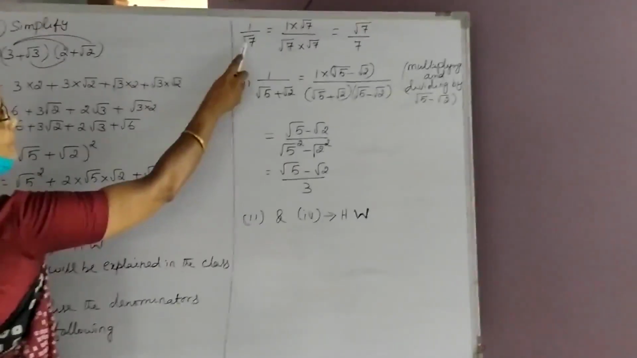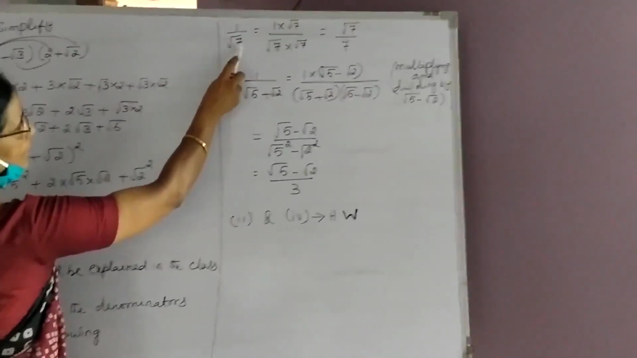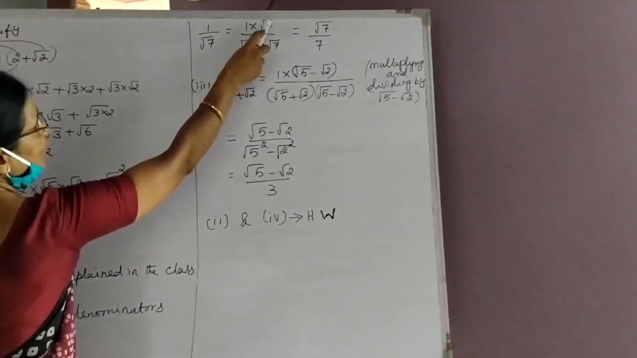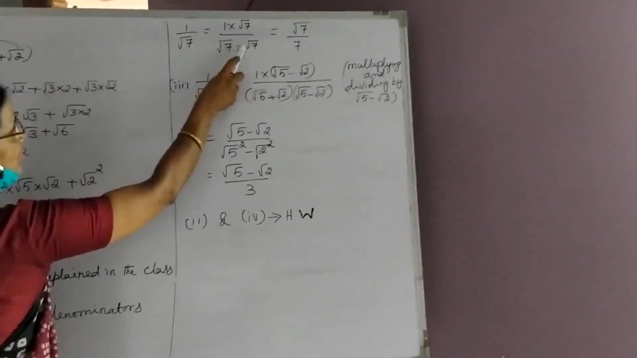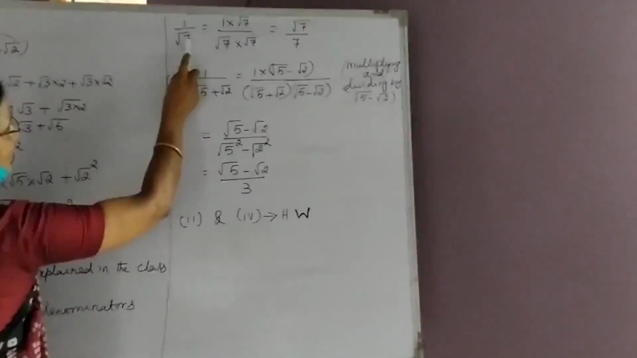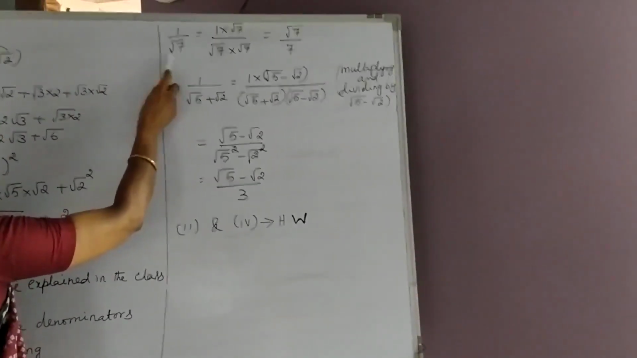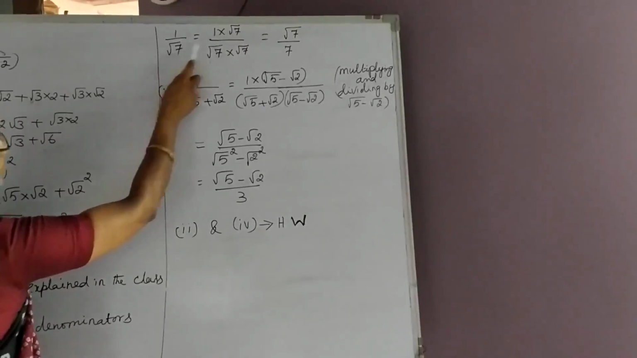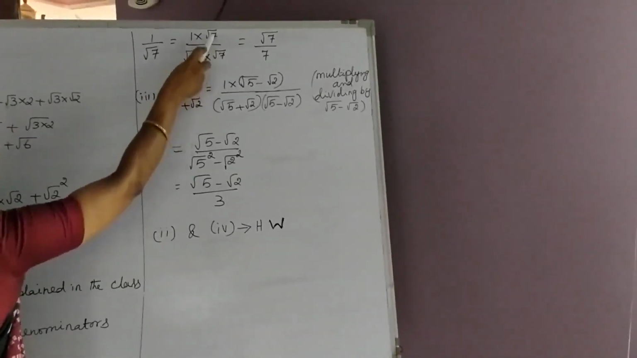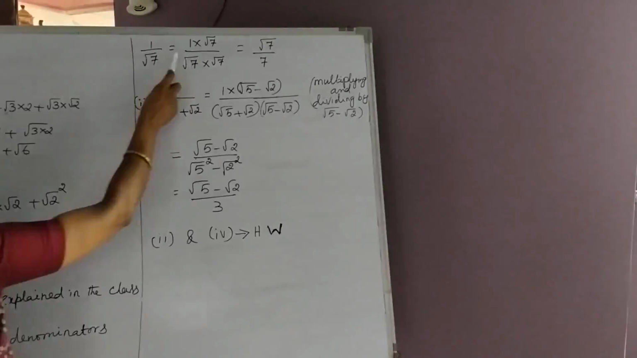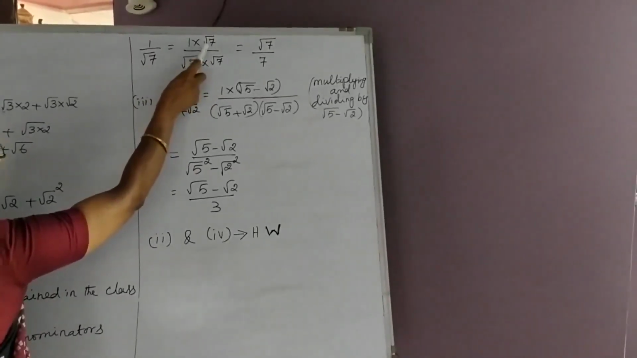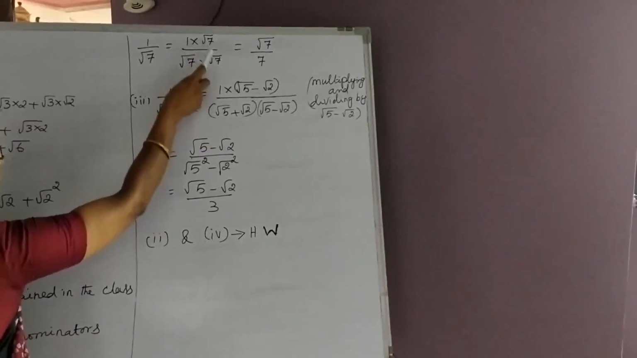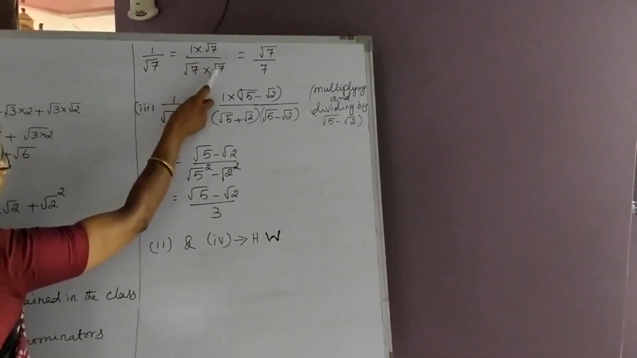1 upon root 7. What is the meaning of rationalization? Removing the root number from the denominator, choosing an appropriate multiplier, is called rationalizing the denominator. I repeat, the number is under the root. This root should be eliminated by choosing an appropriate multiplier. So here the multiplier is root 7. That is taken in the numerator, also in the denominator. The same number should be taken above and below.